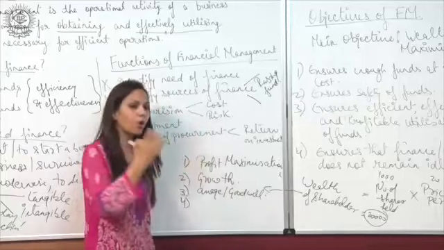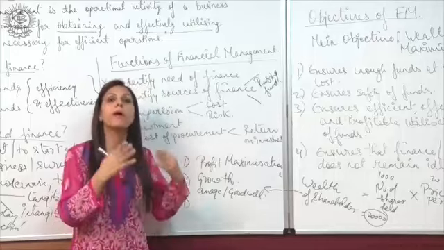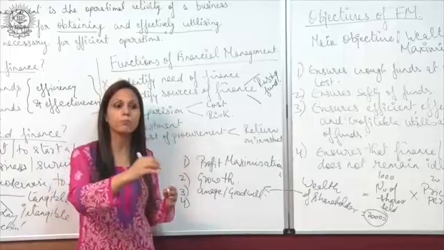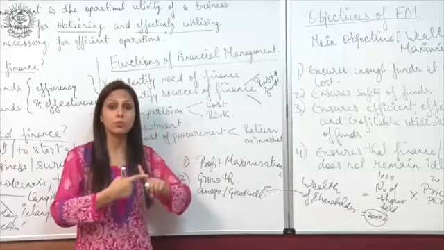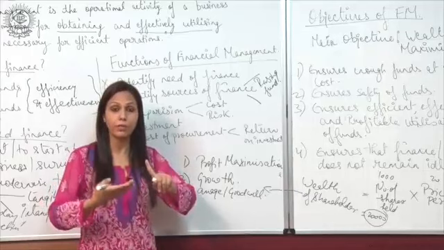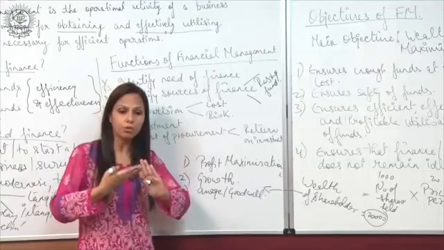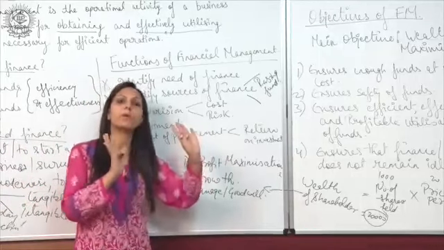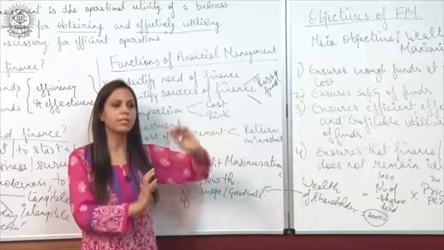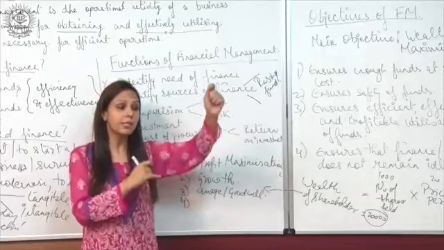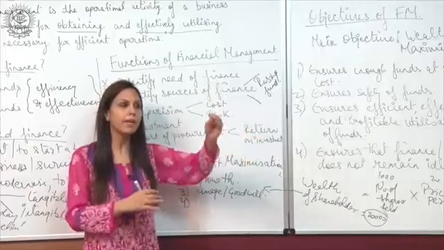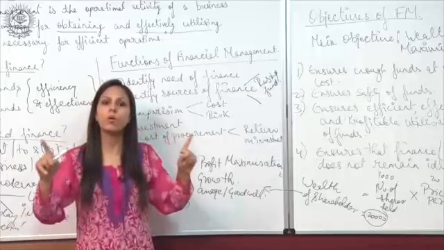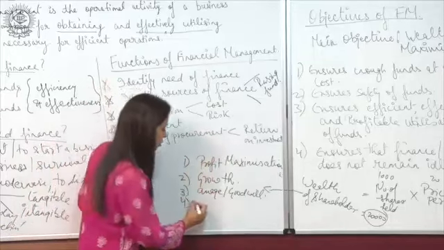If you are able to make them happy, for example, different stakeholders have invested some money in your business, and if you are able to earn sufficient profit and pass on that profit to them, you will make them happy. They will say, we have invested in that company's shares, and now that company is doing so well that they are able to pay us higher profits. So your stakeholders, your shareholders will be happy.